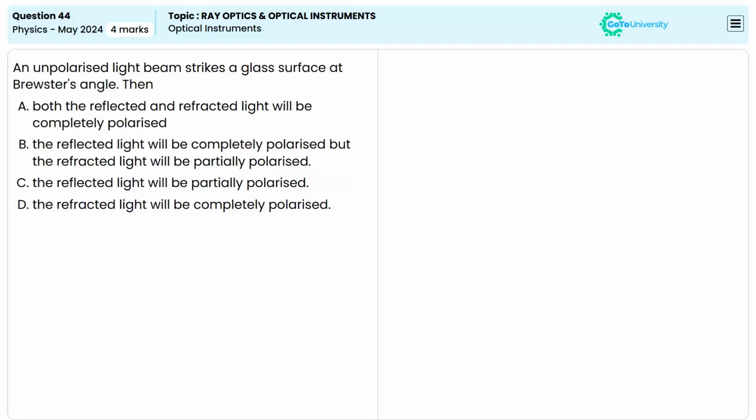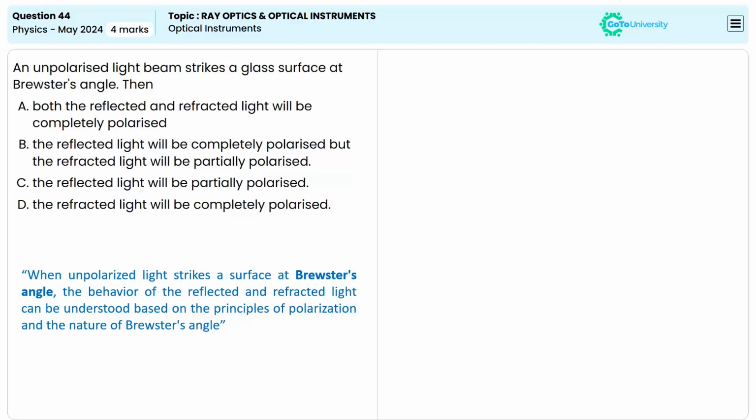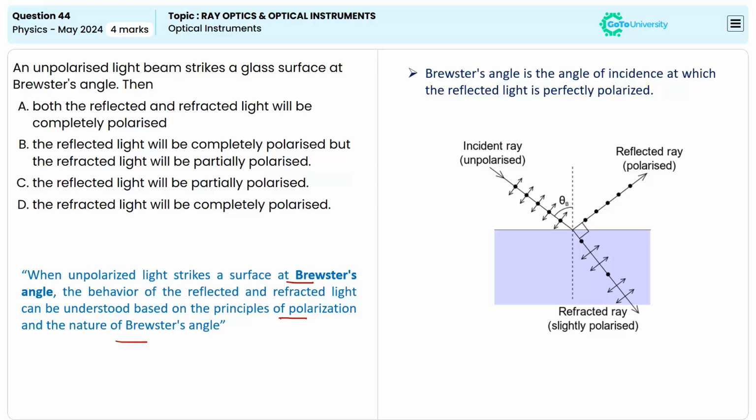So the question is, which statement regarding the Brewster angle and unpolarized light is correct here? It's known that when unpolarized light strikes a surface at the Brewster angle, the behavior of the reflected and refracted light can be explained using the principle of polarization and the nature of the Brewster angle. The Brewster angle is the angle of incidence at which the reflected light is perfectly polarized.